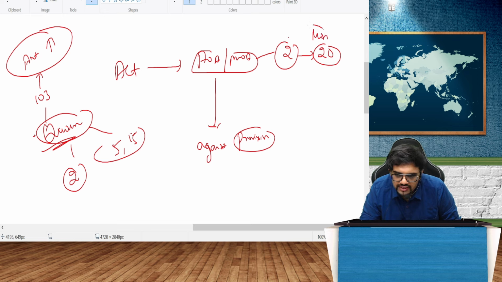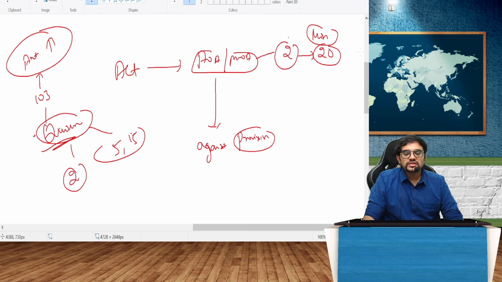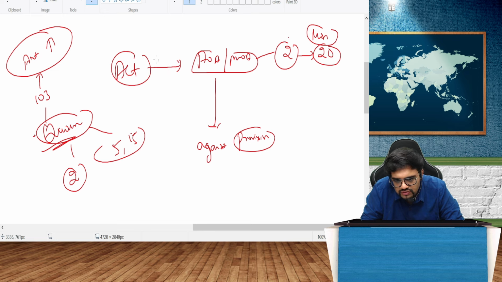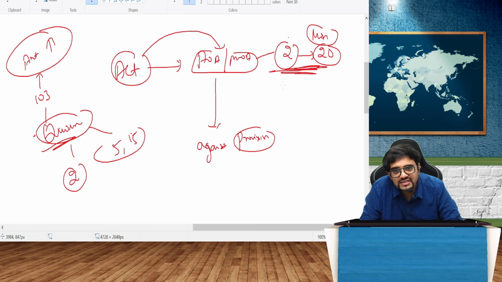Can they increase the minimum number to 20? Yes. This can be done by whom? It can be done by the Act itself. The Act gives the power to the AOA and MOA to sort of go against the provisions of the Act. When I say against the provisions, it's all for good. Nothing against the company, nothing against the entire legality of the Act.